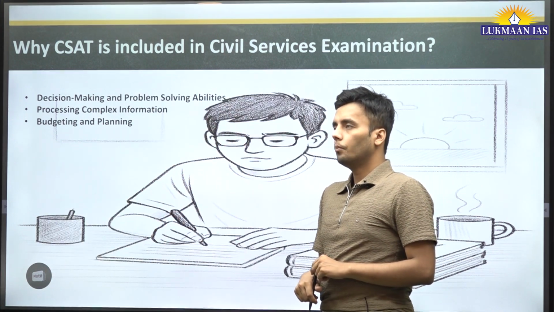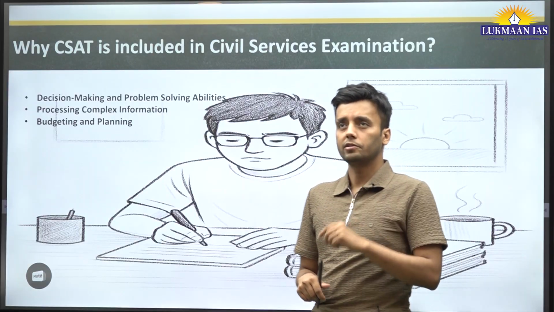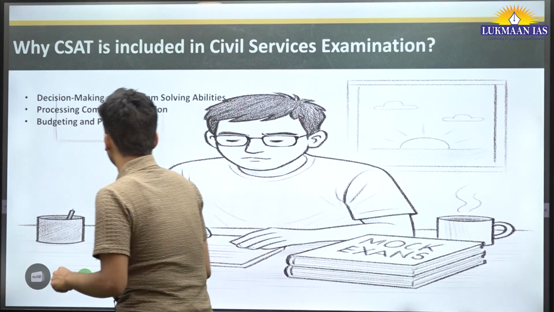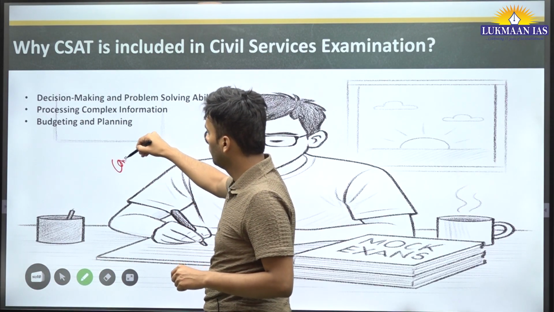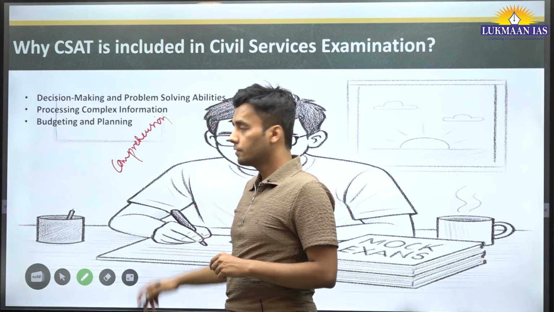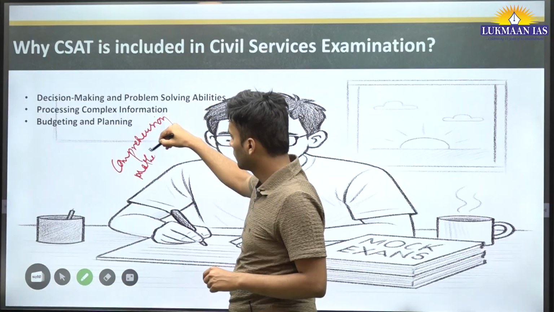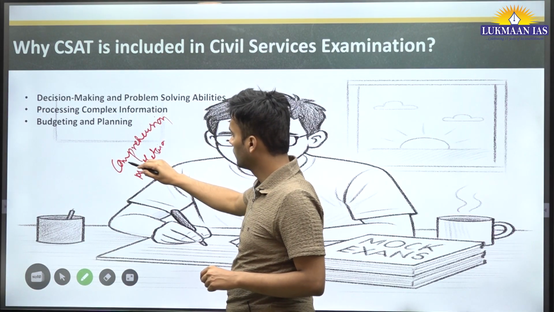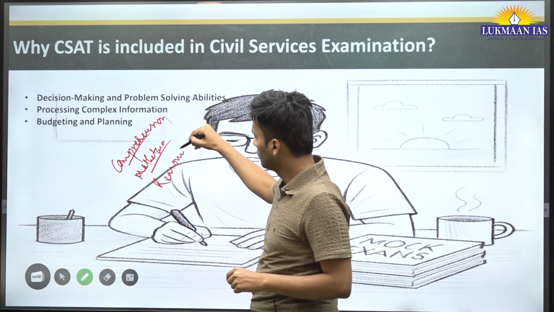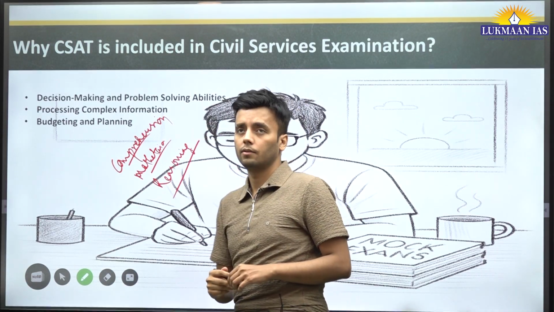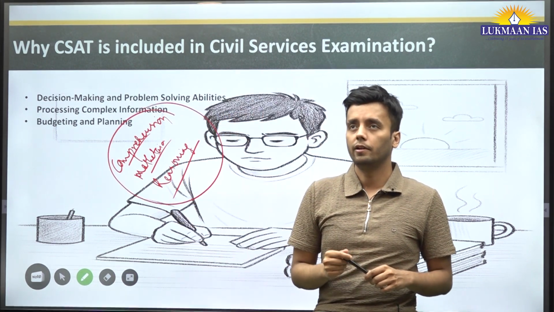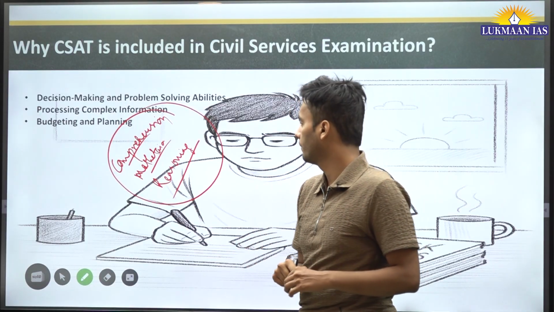Now suppose we know that the CSAT paper has 3 sections. You must have known by now. The first section is comprehension. The second one is mathematics. Third one is reasoning. Okay. So these 3 topics decide whether you will appear for mains or not.